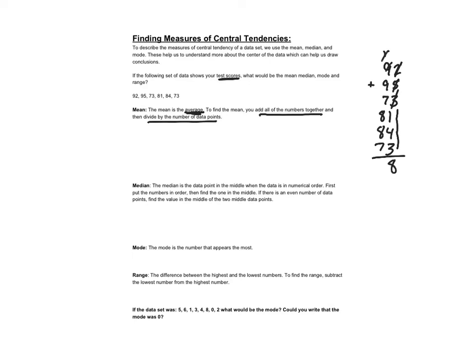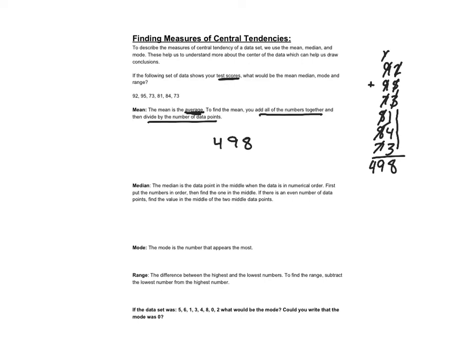So this 1 and this 9 make 10. And then we'll just add these up. So this is 19, 26, 34, 42, 49. So we have 498 is the sum of all of our numbers.